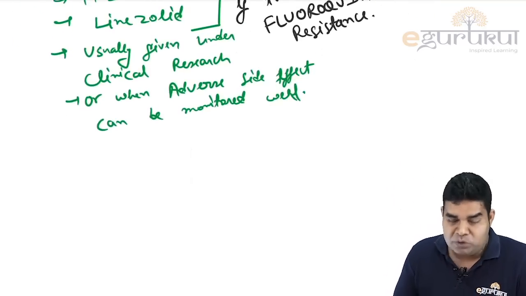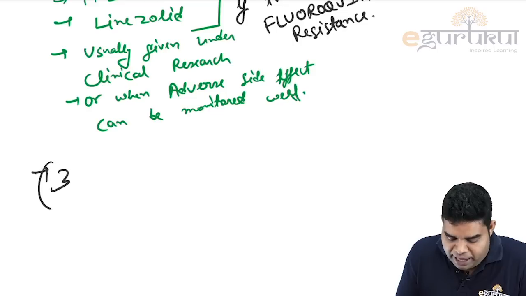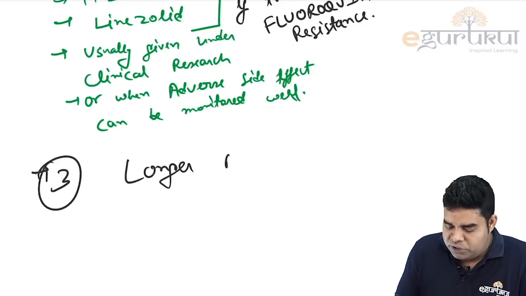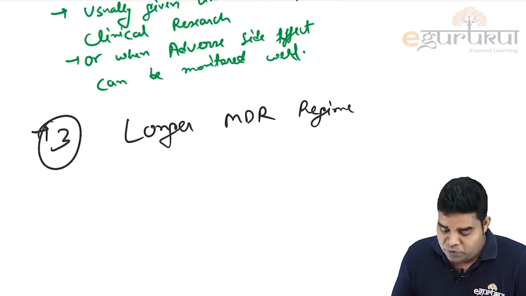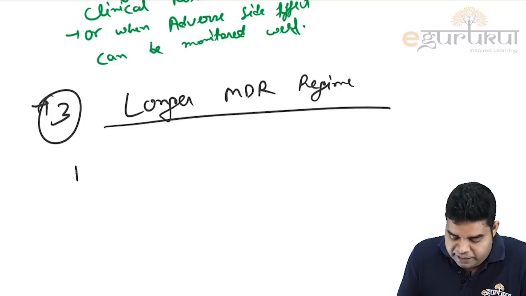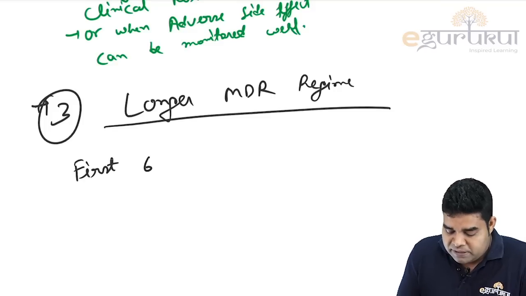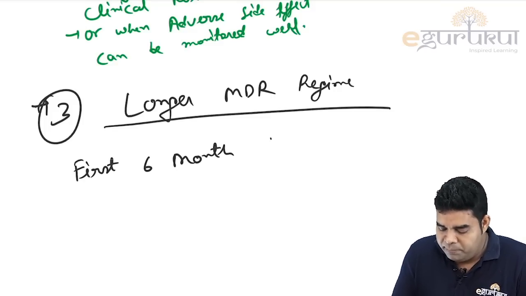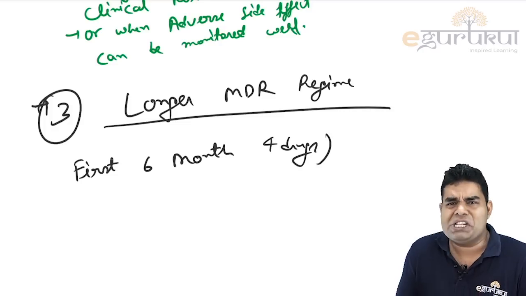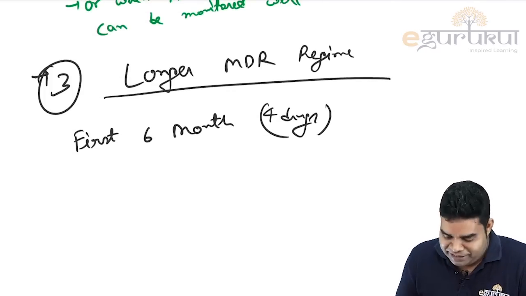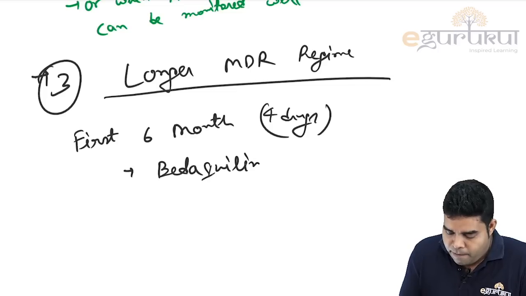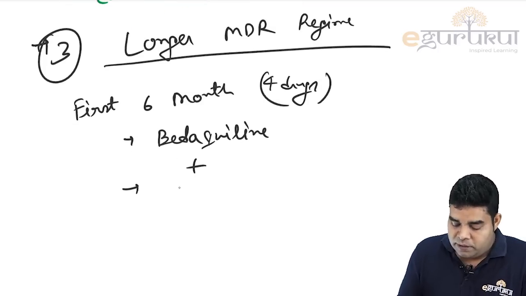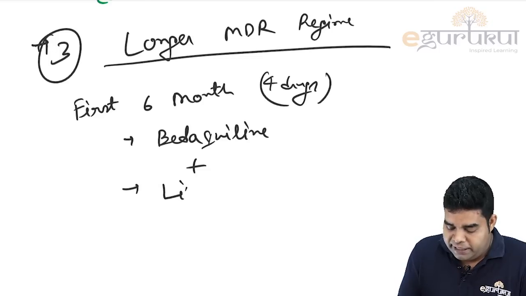Now let's talk about the last thing, the longer MDR regime, which we give for 18 months. In this longer MDR regime, in the first 6 months, we simply give 4 drugs. This is much easier to remember. What are the 4 drugs? First is bedaquiline. Second is, of course, linezolid.